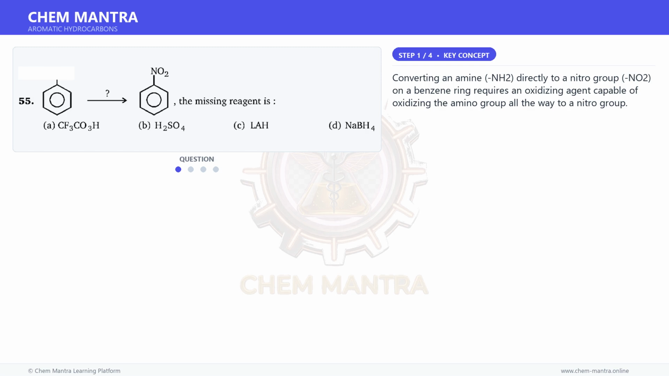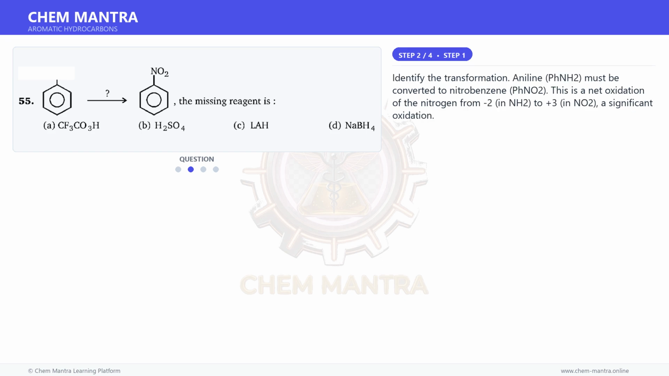Converting an amine, NH2, directly to a nitro group, NO2, on a benzene ring requires an oxidizing agent capable of oxidizing the amino group all the way to a nitro group. Moving on to the next step.